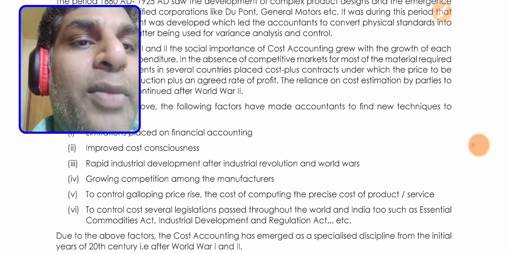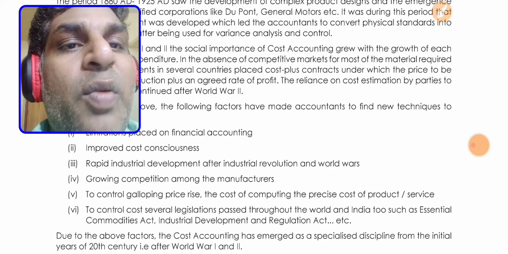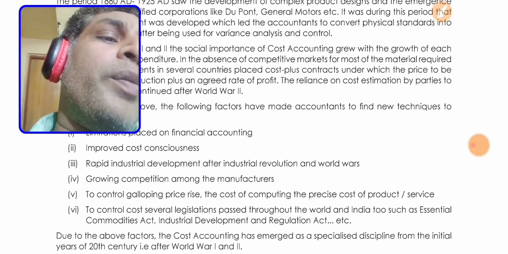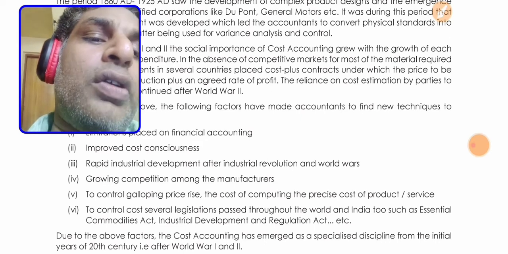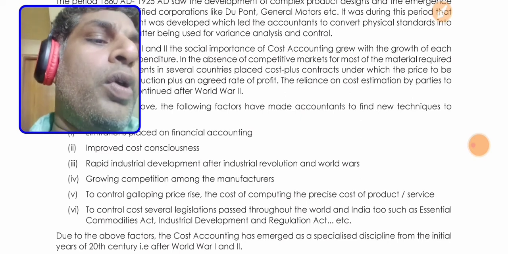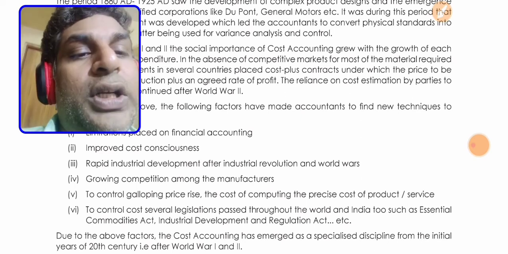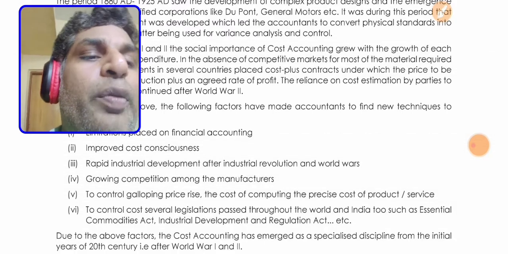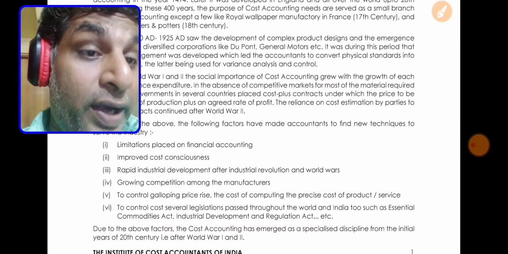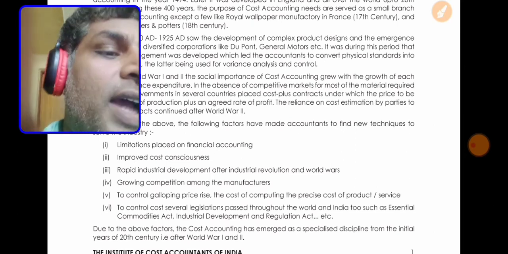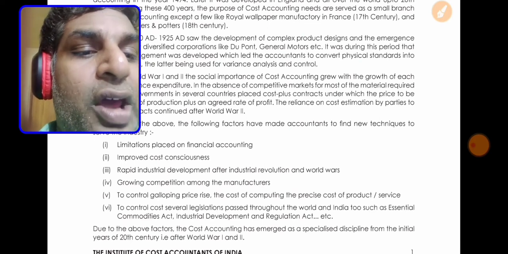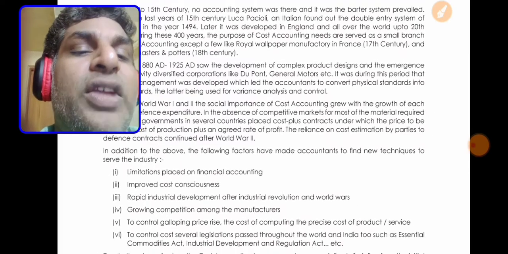growing competition among the manufacturers, the need to control the galloping price rise, the cost of computing the price of products and services, and the need to control the cost, several legislations passed throughout the World War and in India on essential commodities, as well as the Industrial Development and Regulation Act, etc. So due to the above factors, cost accounting has emerged as a specialized discipline in the initial years of the 20th century after World War I and II. So these are the factors that are given.